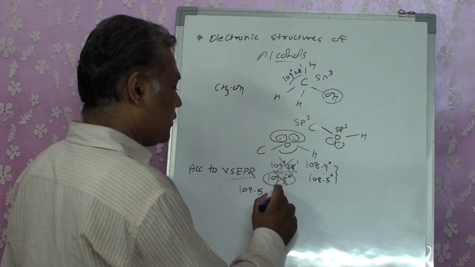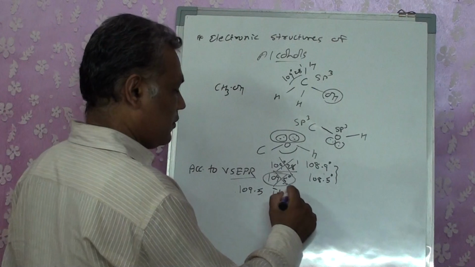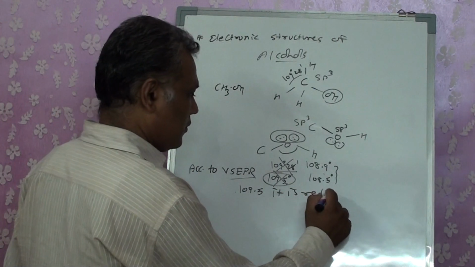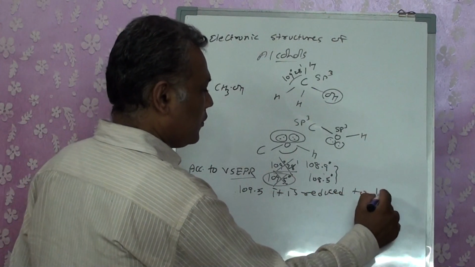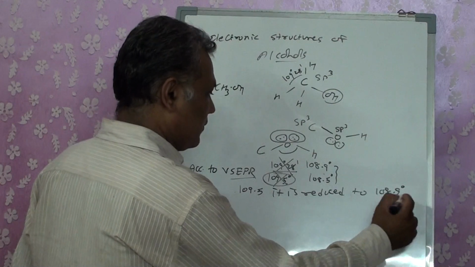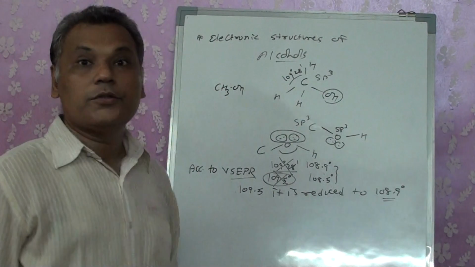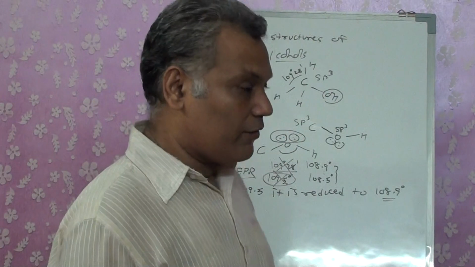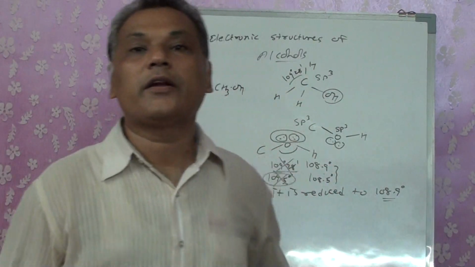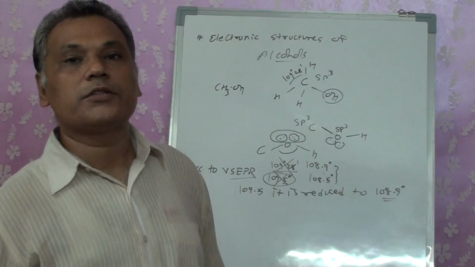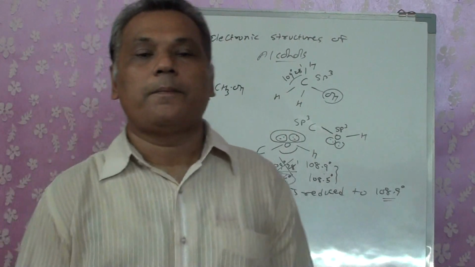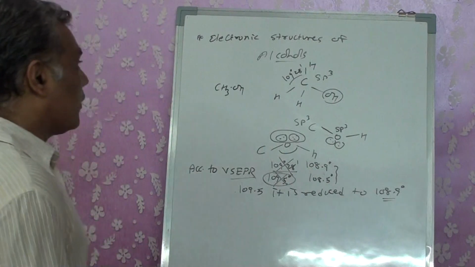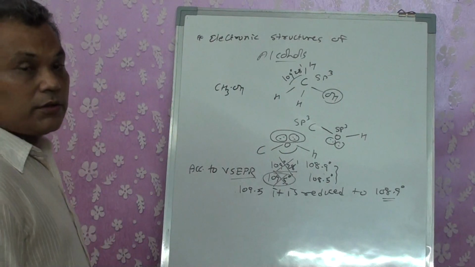So from 109.5 it is reduced to 108.9, right? That is because of VSEPR theory, and the compound has 2 lone pairs of electrons attached to the oxygen atom, right? Okay, now that was for the alcohols, right?